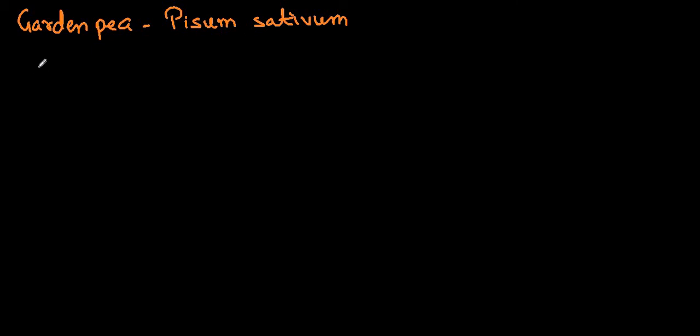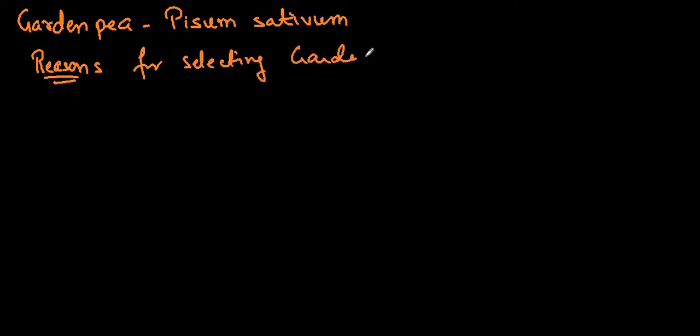Why did he select garden pea for his experiments? Now these are the reasons for selecting garden pea for the experiments. First of all, garden pea is a plant with a short lifespan.